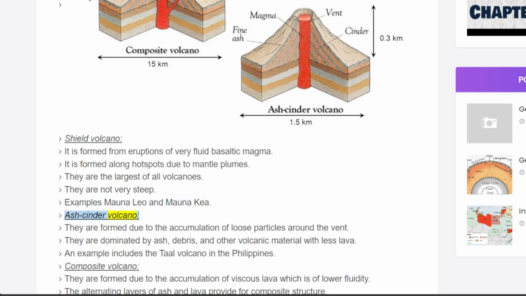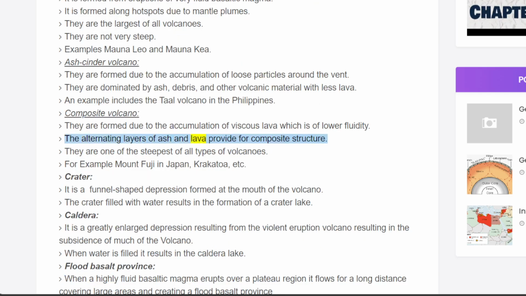Ash cinder volcano. They are formed due to the accumulation of loose particles around the vent. They are dominated by ash, debris, and other volcanic material with less lava. An example is the Taal volcano in the Philippines. Composite volcano. They are formed due to the accumulation of viscous lava which is of lower fluidity. The alternating layers of ash and lava provide for composite structure. They are one of the steepest of all types of volcanoes. For example, Mount Fuji in Japan, Krakatoa, etc.